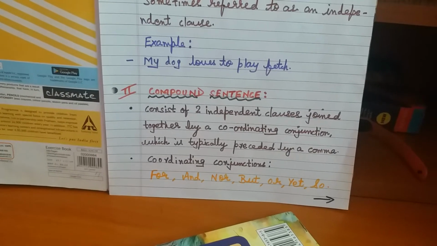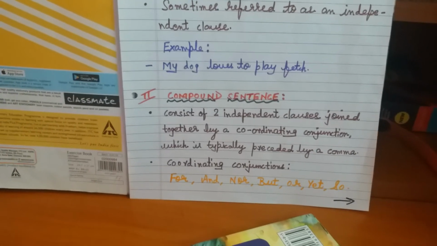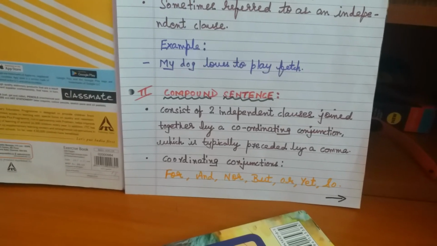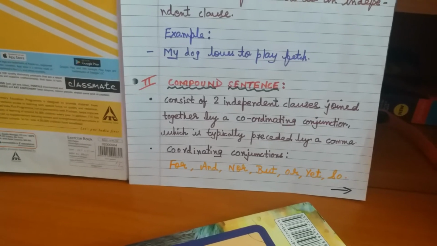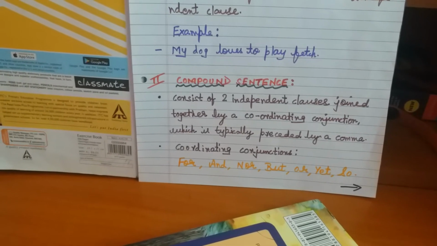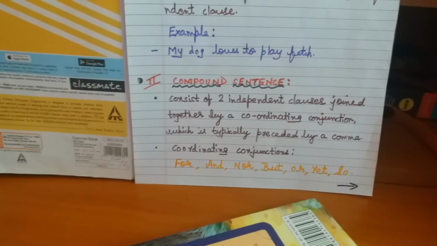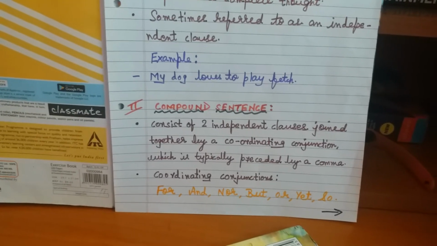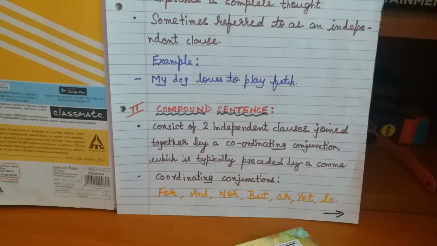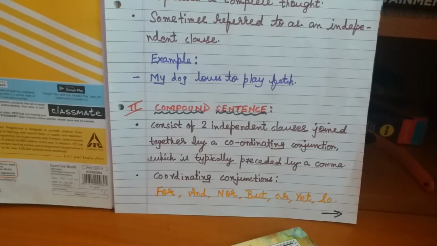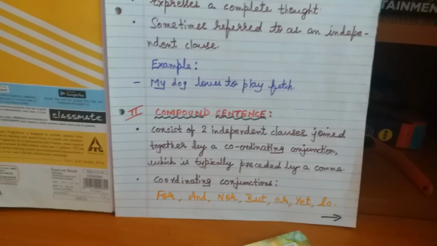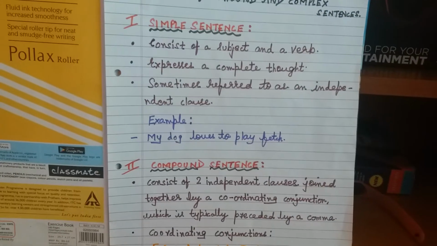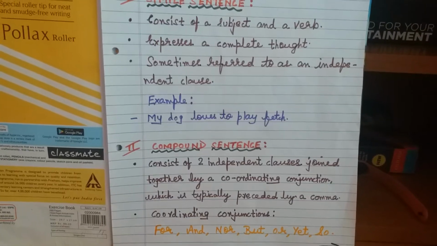Students, in compound sentences we are going to talk about mixing two or more ingredients, like it is made up of two or more principal or main clauses. Examples of conjunctions would be for, and, nor, but, or, yet, and so. These clauses which come in sentences make compound sentences. You have to be clear on this. You can pause the video and note down the notes.